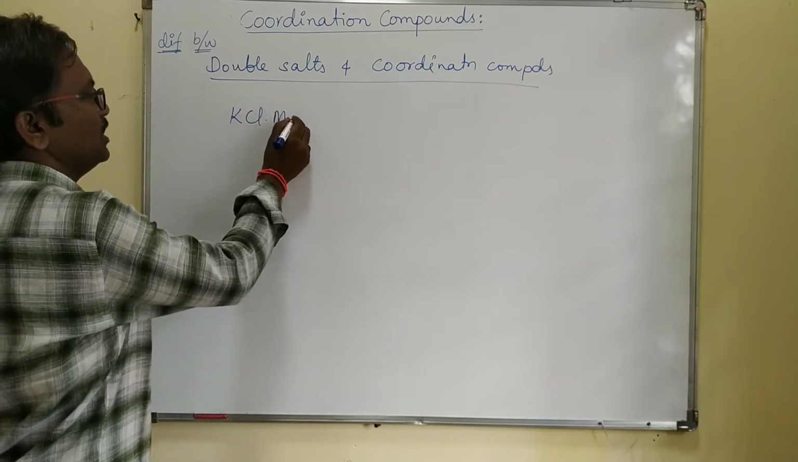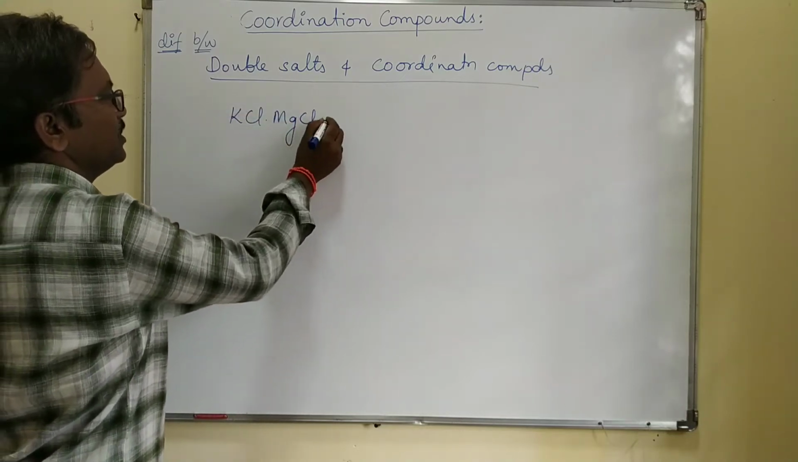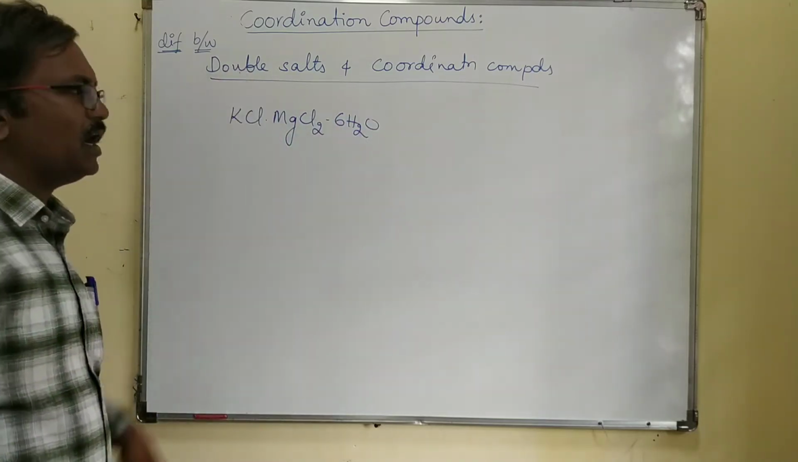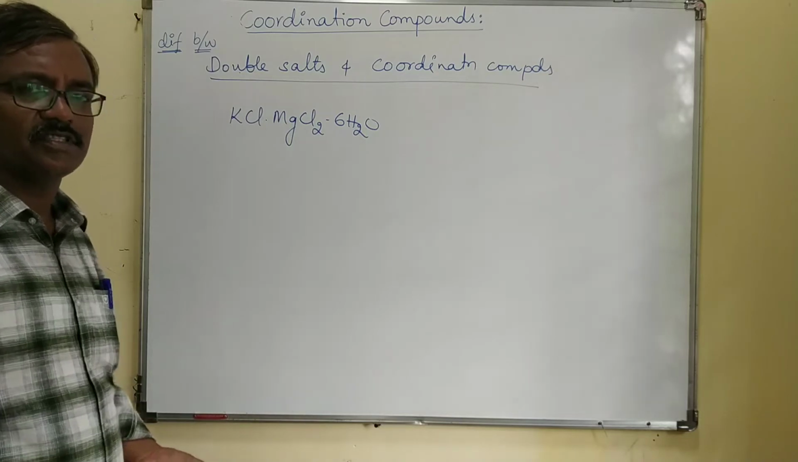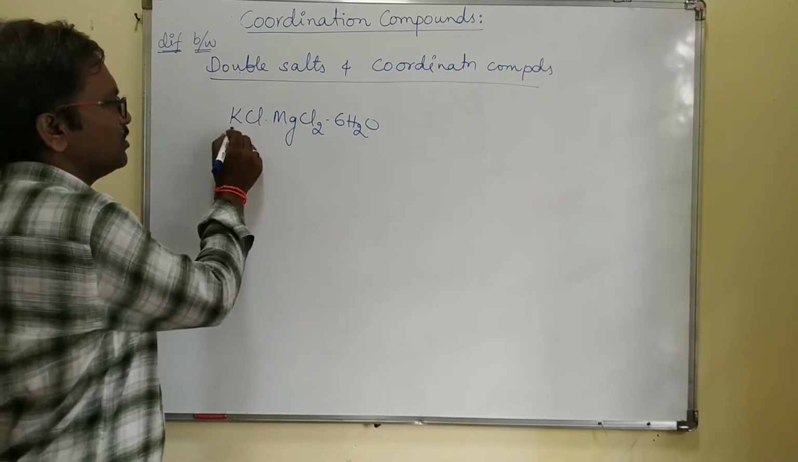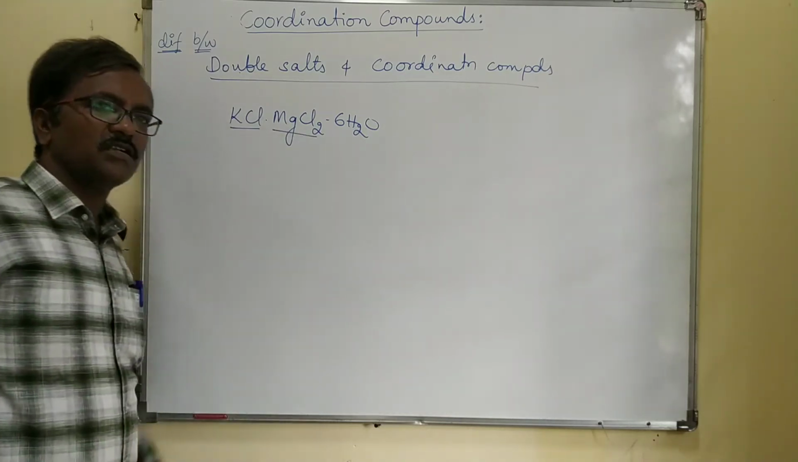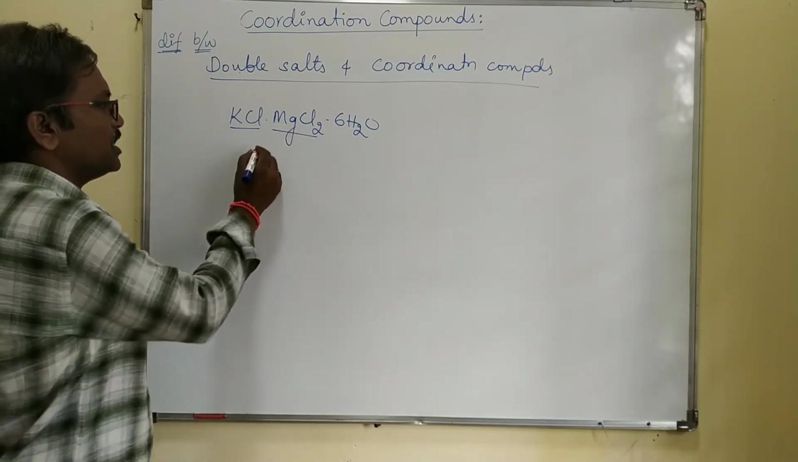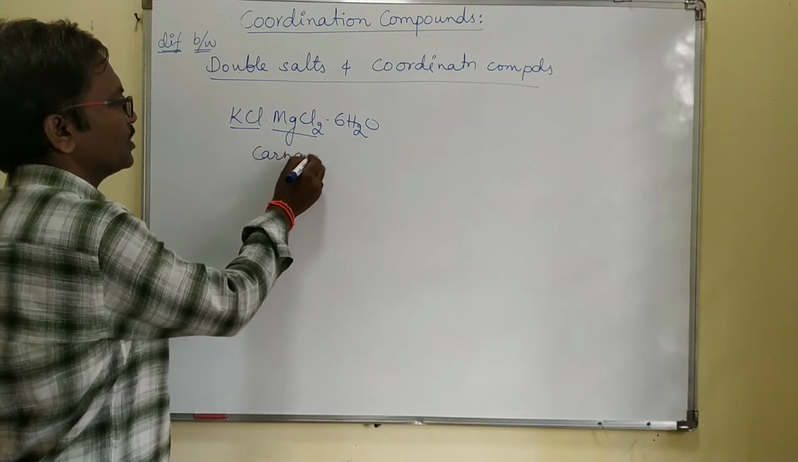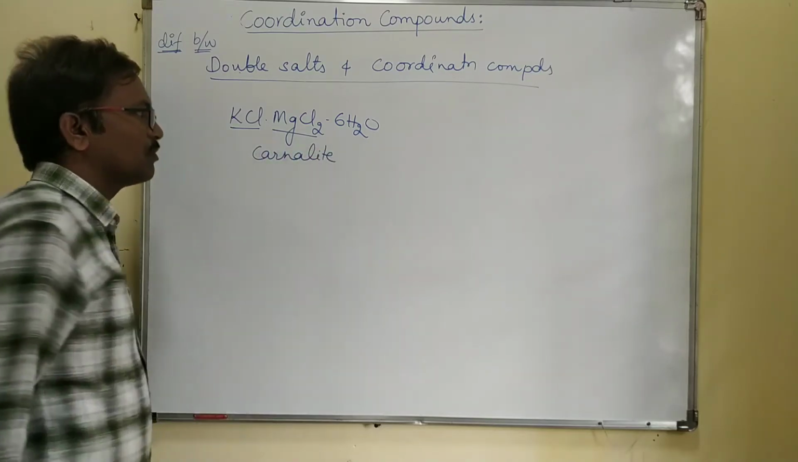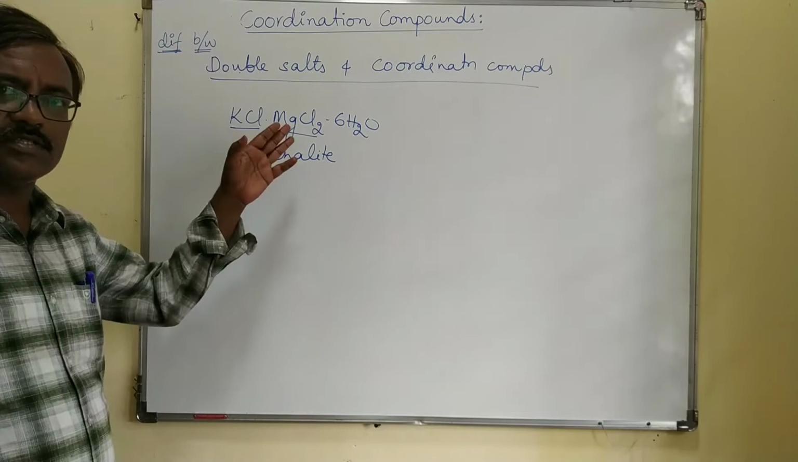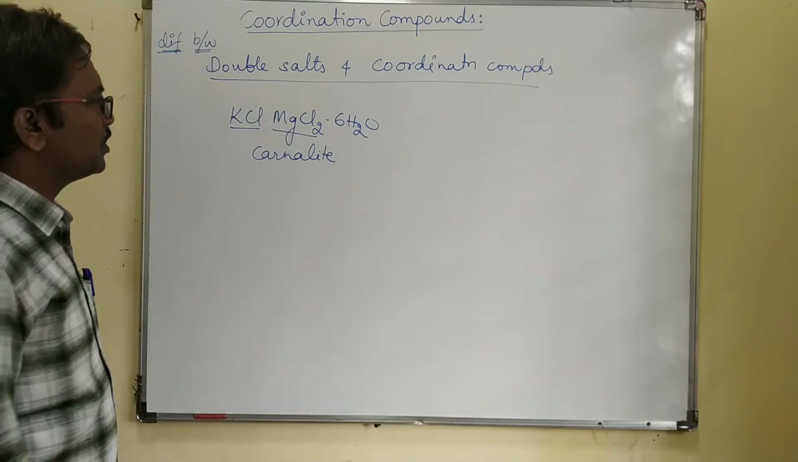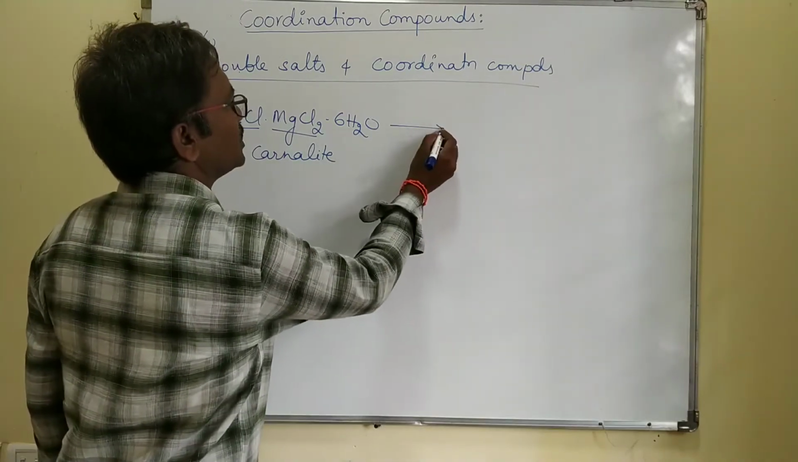KCl.MgCl2.6H2O, double, two salts. Or you can take KCl, a single salt, any salt. So this one is one salt, this one is one salt, two salts. Generally you call it carnallite. Right? Chlorine sources we have studied in the halogen chapter, carnallite. So what is the difference?